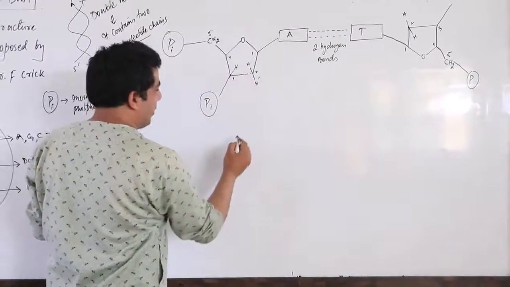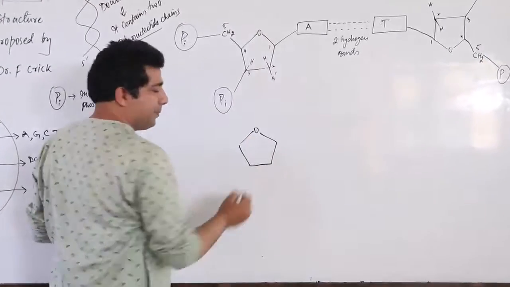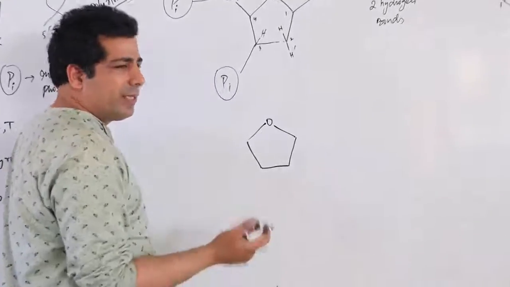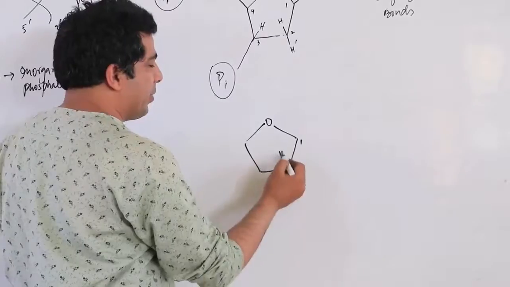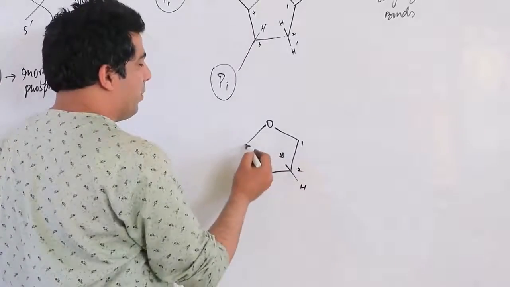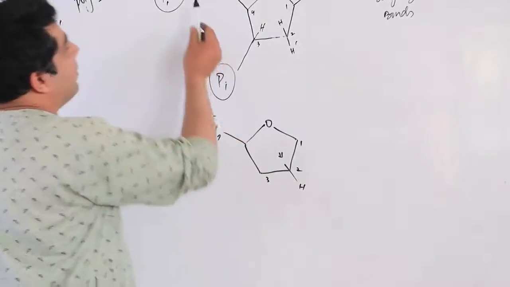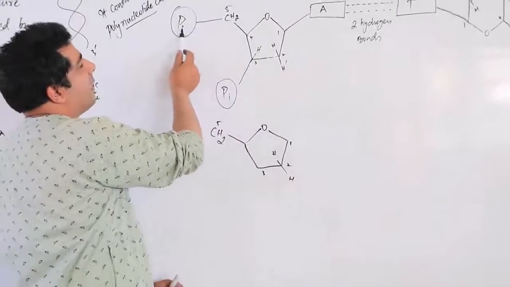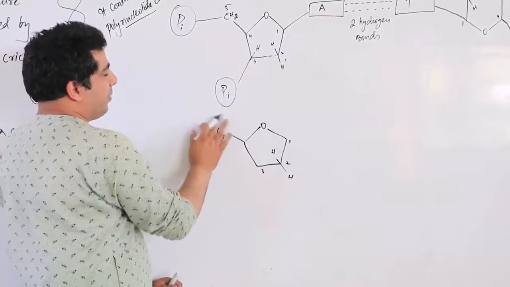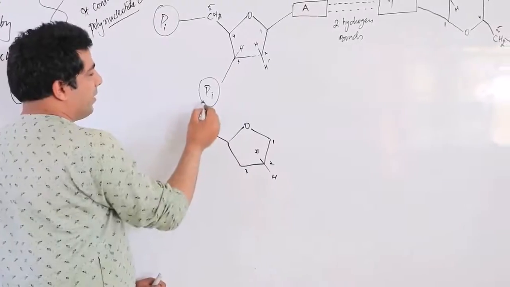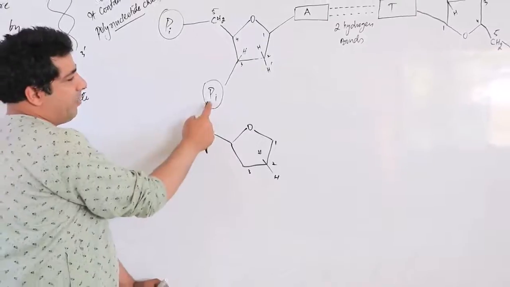Let us draw the sugar once again. And we know that this sugar is basically the deoxyribose sugar. Again the same thing. 1, 2, second carbon H and H, 3, 4 and 5. We know that the fifth carbon is attached to the phosphate. Here also this fifth carbon will be attached to the phosphate. Phosphate is already present, so it can attach itself to the phosphate. So the fifth carbon is attached to the phosphate.